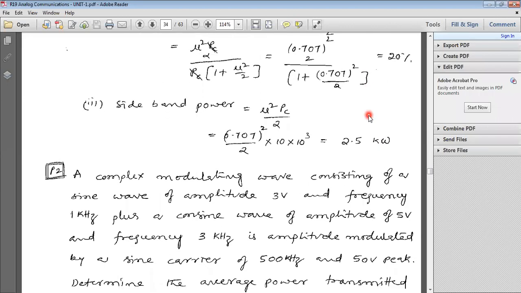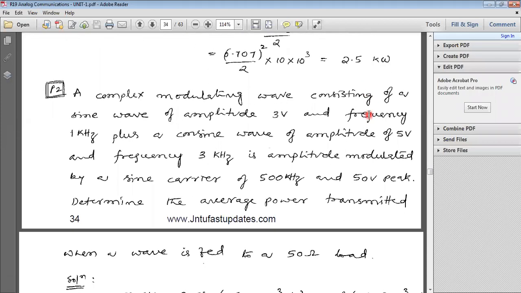Okay. So note down the second problem. A complex modulating wave consisting of a sine wave of amplitude 3 volts and frequency 1 kilohertz. Observe all parameters.